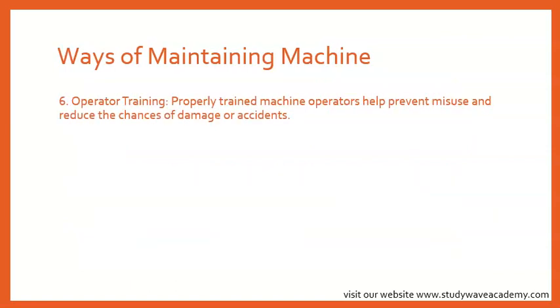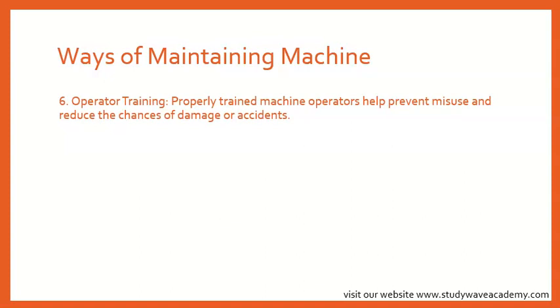Operator training. Properly trained machine operators help prevent misuse and reduce the chances of damage or accidents. Train the people who use the machines to do so correctly and safely. Okay, so these are the ways of maintaining machines. By following these maintenance steps, you can keep your machines in good shape and make them last longer.